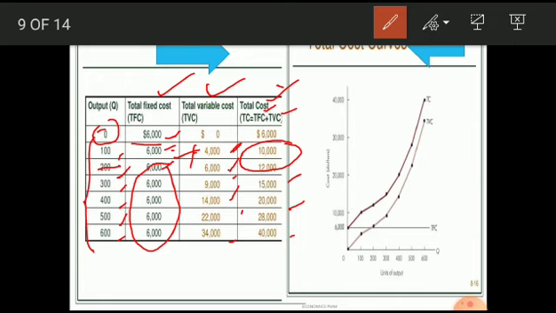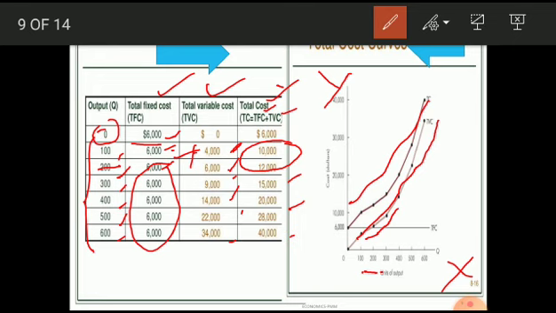The same understanding we have shown with the help of a diagram. In this diagram, on the OX axis we are measuring units of output and on the OY axis we are measuring the cost. As the firm goes on increasing the output, producing from 100 units to 200, you'll find that the total cost and total variable cost go on increasing.